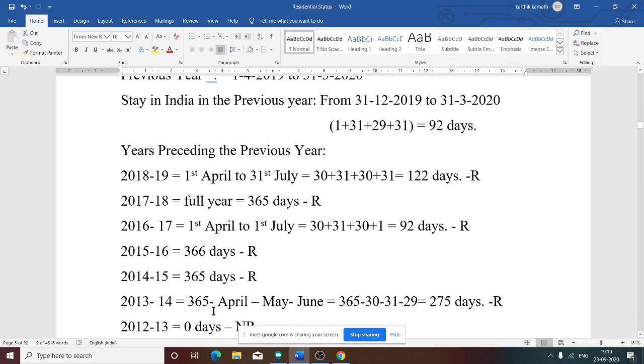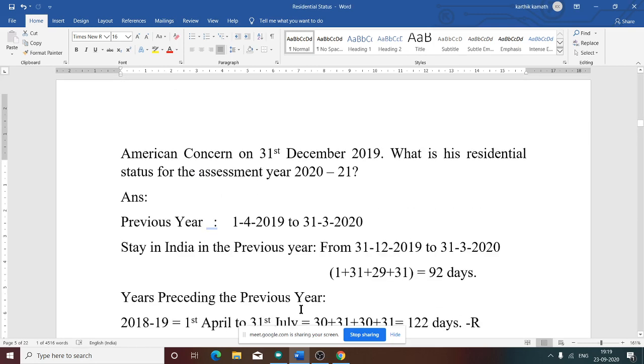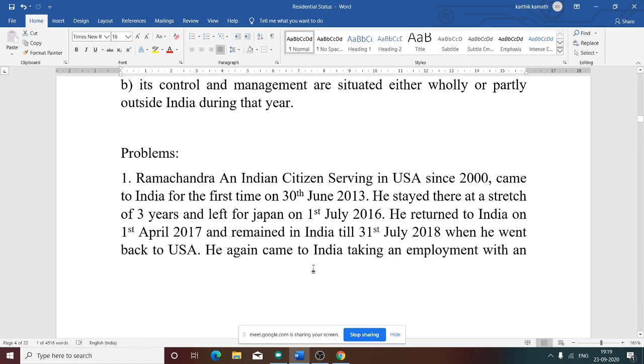That is why 365 minus: April he was not there, that is why we need to deduct April. May he was not there, so we deduct May. June, how many days was he not there? He came on the 30th, so that day is counted.